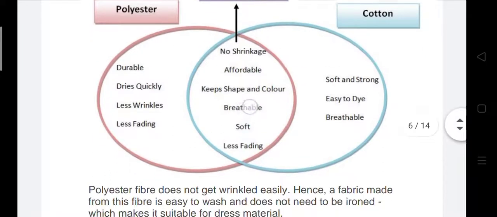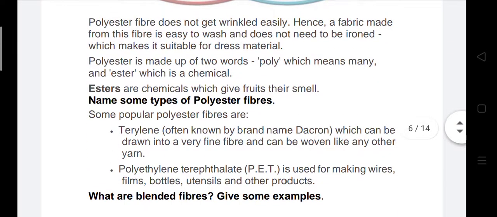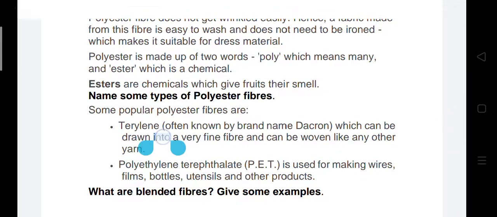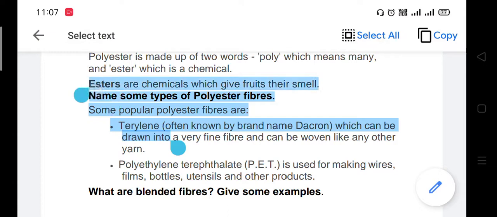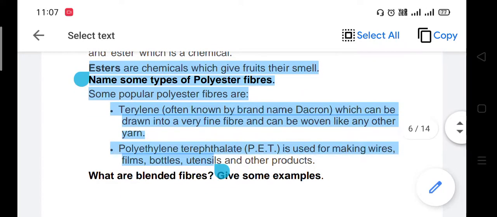Okay, then you also see here: name some types of polyester fiber. Some popular polyester fibers are Terylene, often known by the brand name Dacron, which can be drawn into a very fine fiber and can be woven like any other yarn.